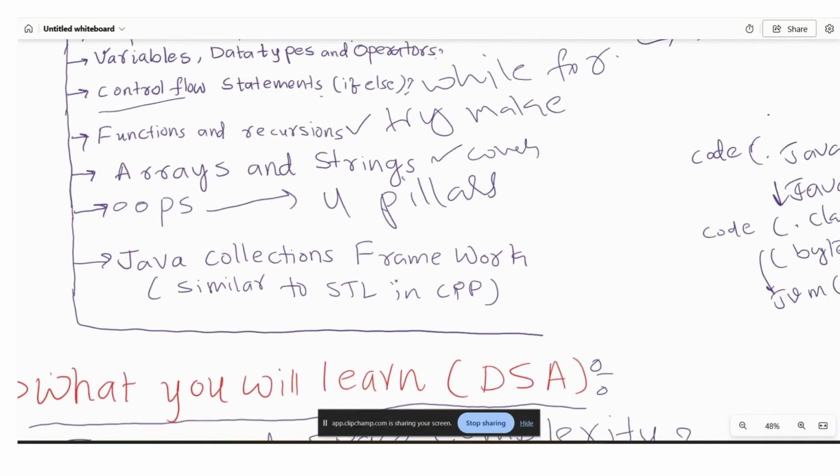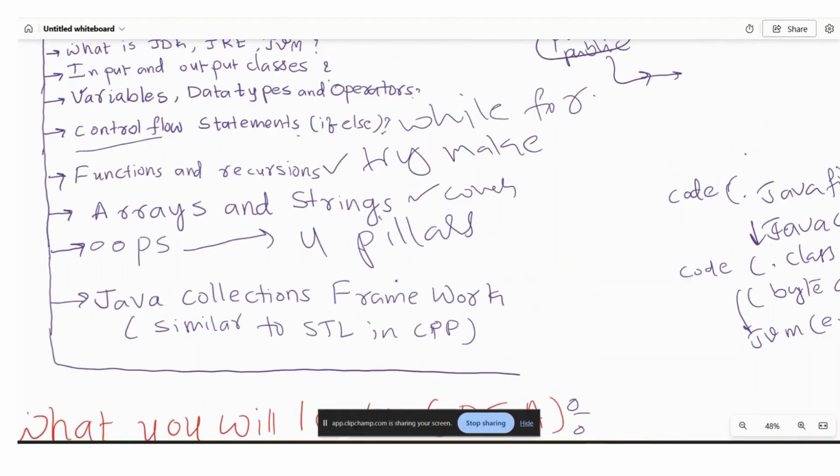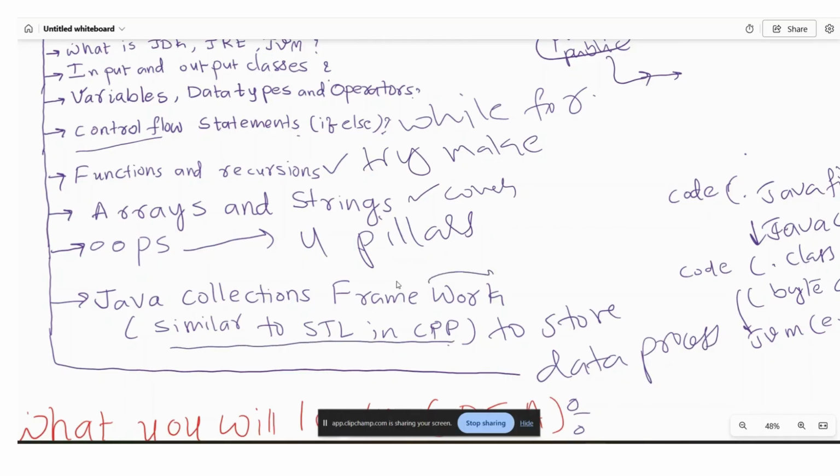And after that we will have Java collections and frameworks. This is the library provided by Java. In this we have a lot of containers to store data and process the data. It is similar to the STL in C++. So that is a built-in library in Java, and using it we can access a lot of containers to store and access the data.